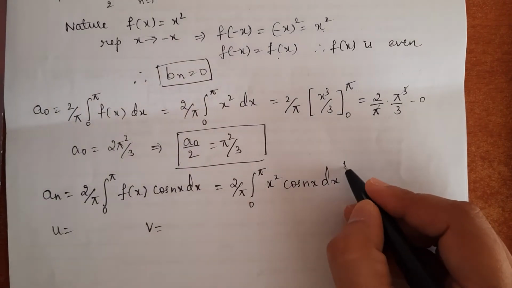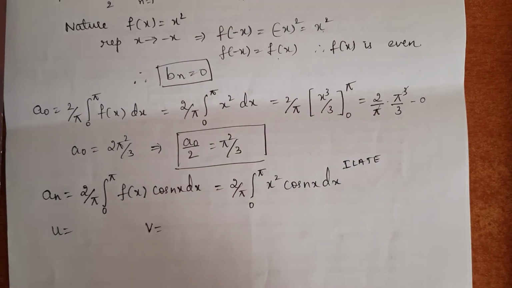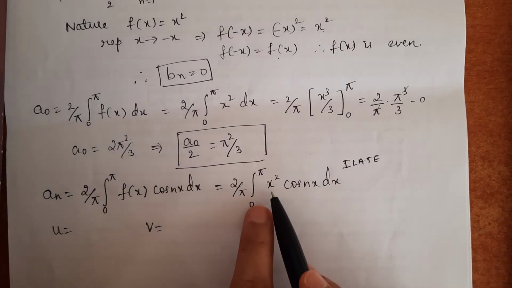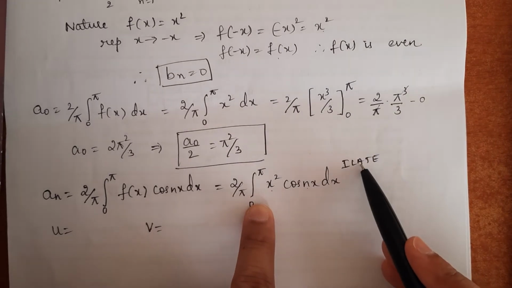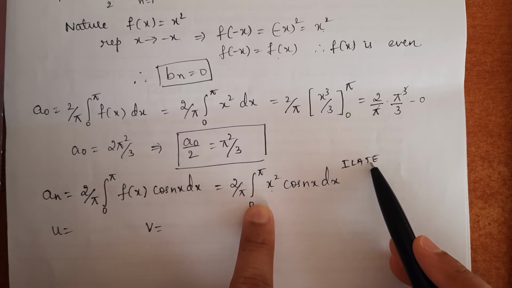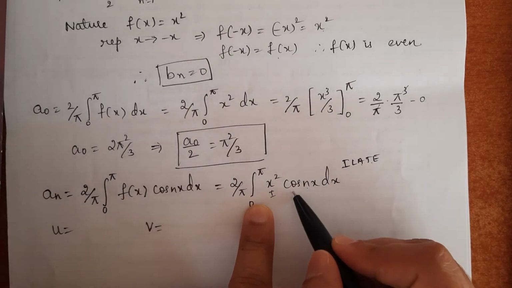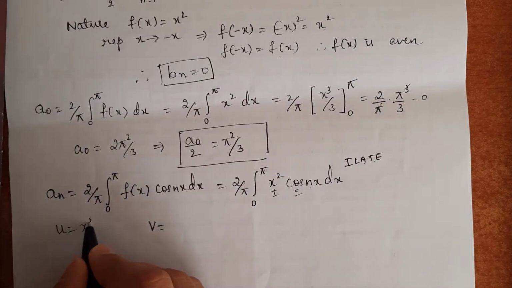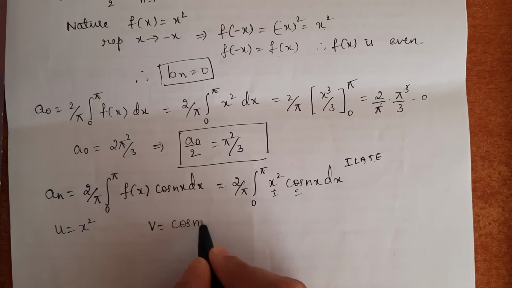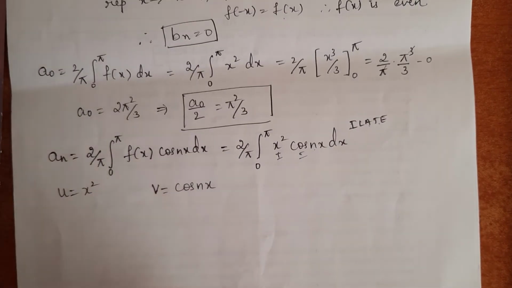Using the ILATE rule, we will decide which is the first function and which is the second function. This is an algebraic function, this is a trigonometric function. So, the algebraic function will come first, then the trigonometric function. Here x square is taken as the first function and cos nx is taken as the second function. So, u is x square and v is cos nx. To apply Bernoulli's rule, this method is very easy.